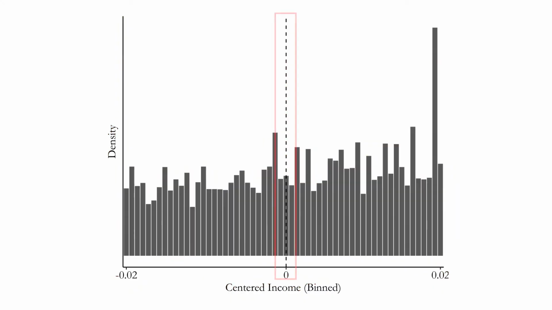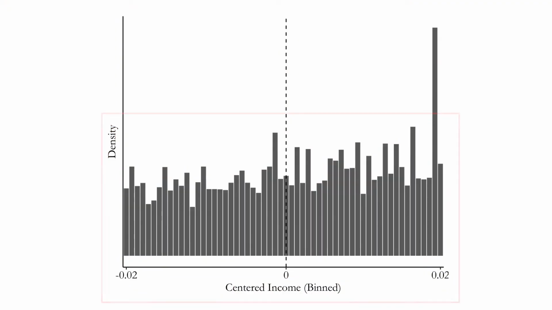A very basic way to do this is simply to look at how many people are in each bin of the running variable. We take the running variable, we split it into bins, and we check how many people are there. You might get a graph that looks like this. And what we're hoping to see is that you can't really find where the cutoff is. We certainly don't want it to be the case that we're missing a lot of people just to one side of the cutoff and we find them just on the other side of the cutoff.